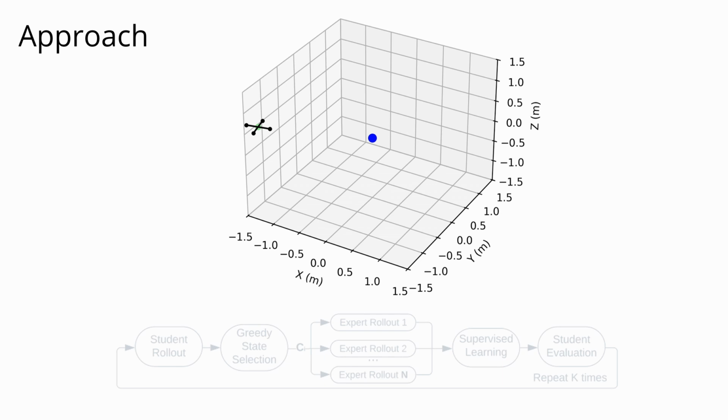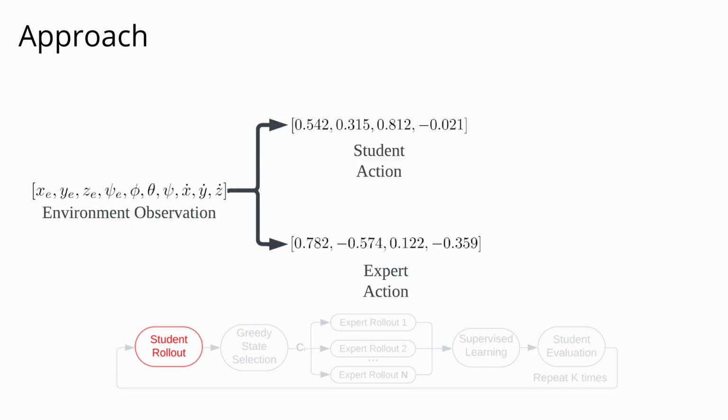The student must control a quadcopter to navigate from a random initial pose to a random goal pose, shown here as the blue dot. It then must maintain a stable hover at the goal pose. First, the student performs an environment rollout by following its current policy. For each state the student visits, the expert generates a control action. The error between the student and the expert's control action is calculated and stored with the associated state.